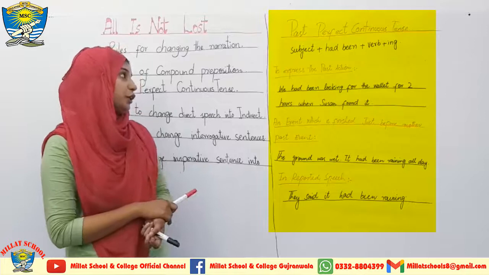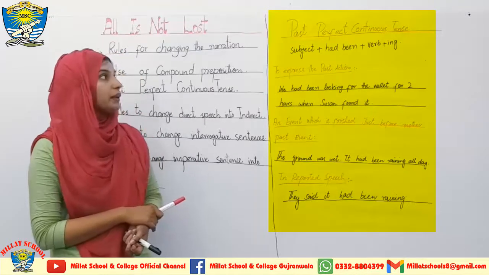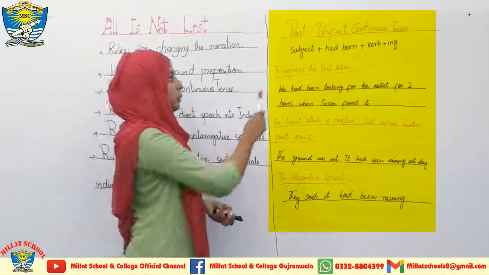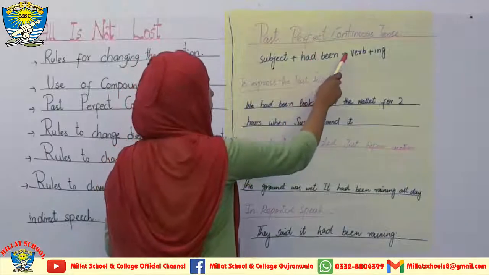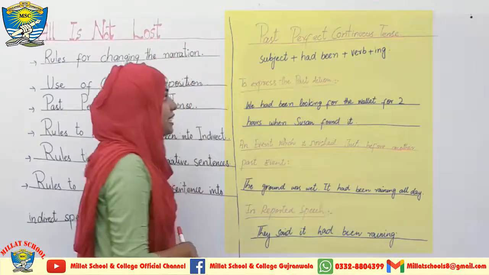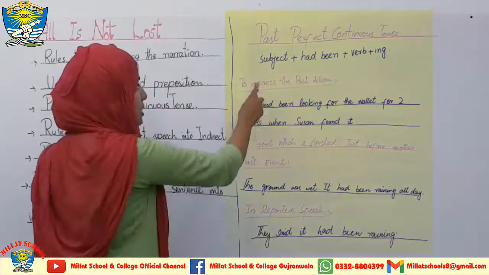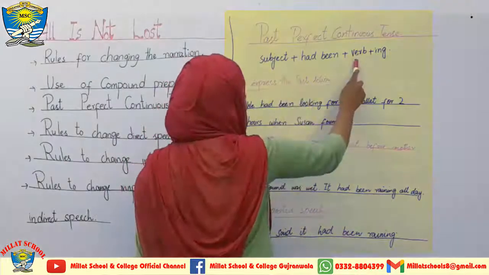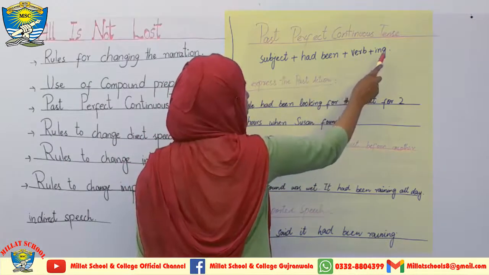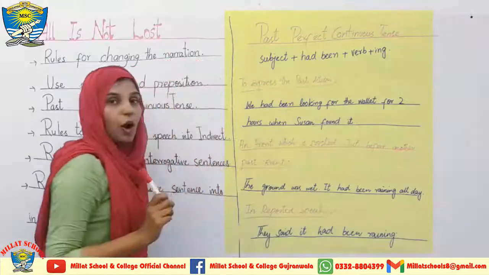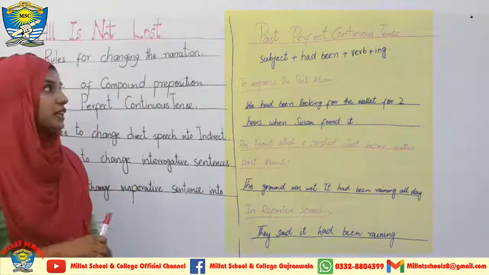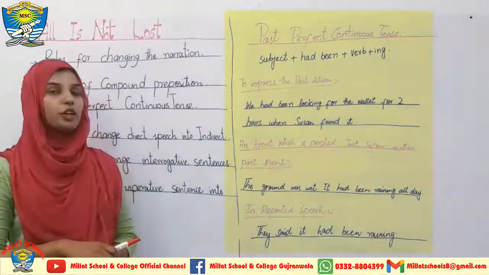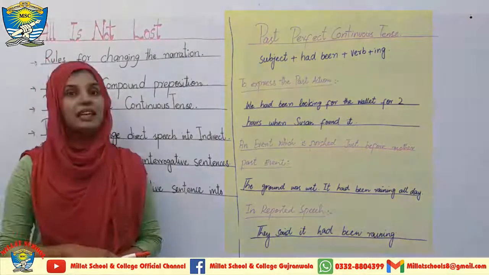past perfect continuous. First of all, I am going to give you the formula to make these sentences. Subject, had been, plus verb plus ing. In these sentences we will use first the subject, and then we will use had been as a helping verb. Then we use the verb, and with the verb we use ing. Now I am coming towards the types of sentences in which there is the use of past perfect continuous tense, which can be seen easily.